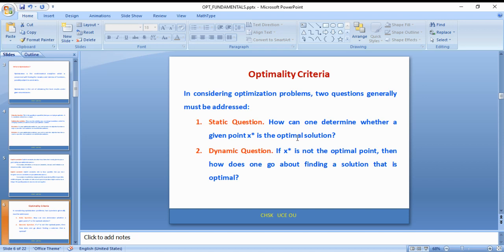Coming to the dynamic question, if x is not an optimal point, then how does one go about finding a solution that is optimal? These dynamic questions make us think about the different solution methods that will be adopted to get the solution to a problem.